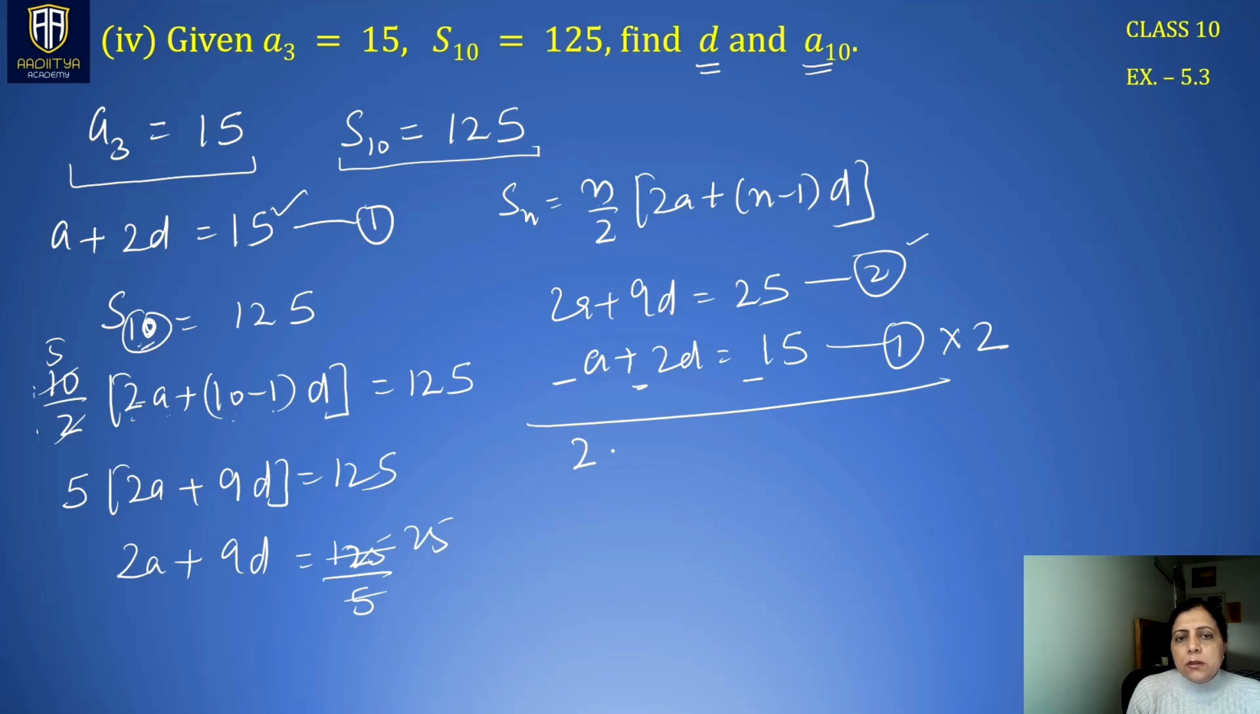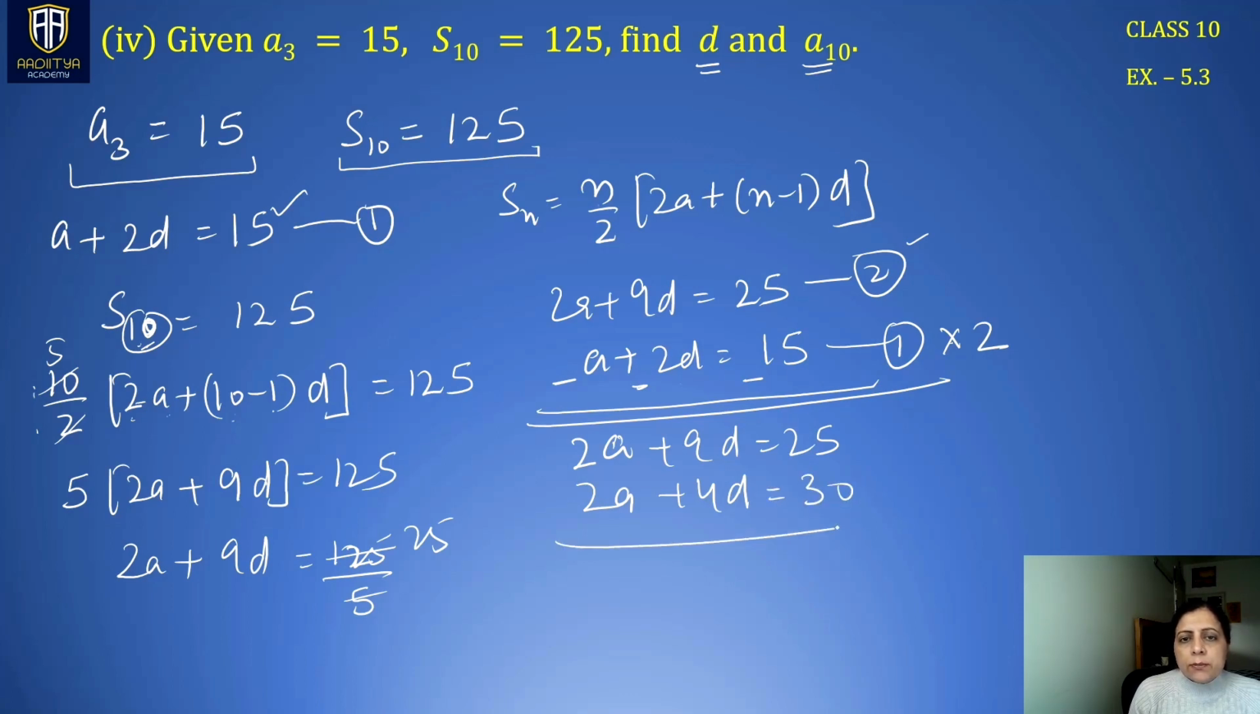I'm writing the first equation and the second equation here: 2a plus 9d is 25. By multiplying the whole first equation by 2, this becomes 2a, this becomes 4d, and this becomes 15 times 2, which is 30. Now I can subtract. So this gets reduced. 9d minus 4d is 5d. 25 minus 30 is minus 5. So d is minus 1. D we have found.